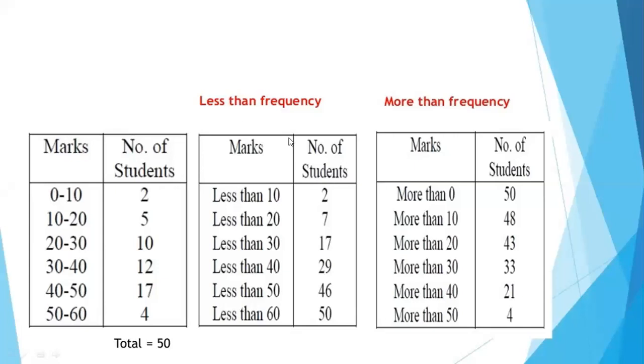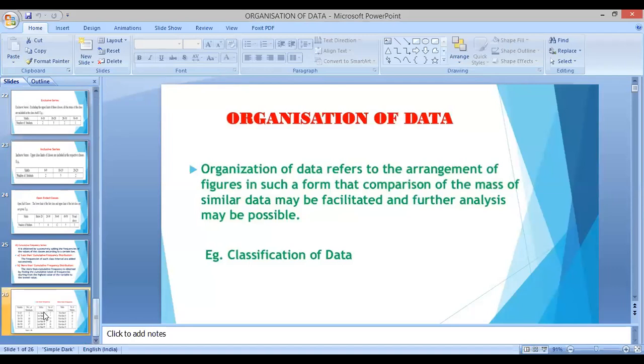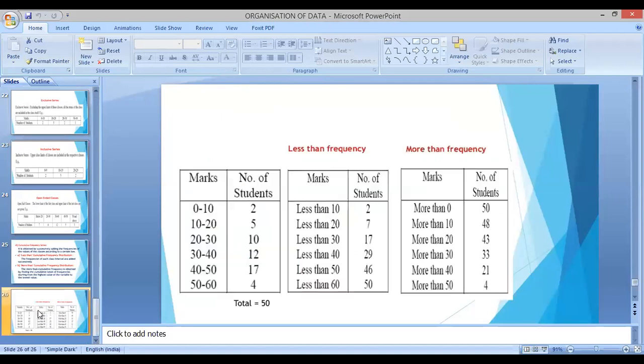Because in the less than frequency, the number of students will be cumulative frequency, and in the more than frequency also the number of students will be cumulative frequency. So that we have covered. Till yesterday we have done all that we have to do in the different series. I hope that is clear to all.